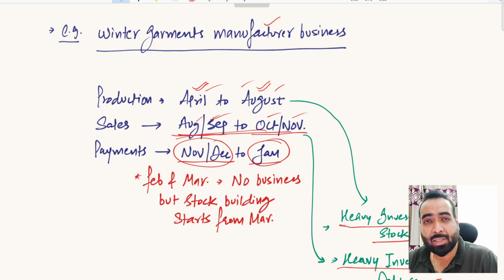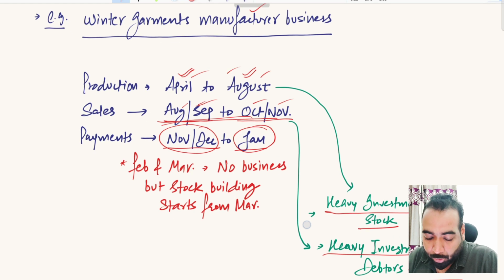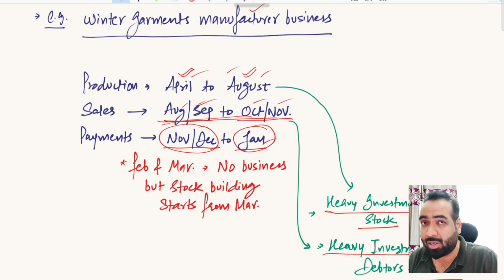So no business, no limit utilization in December and January, because heavy payments are received during these months, and even the limits get into credit balance, meaning they have their own money in the limit account during this period of time. So this is the peak collection time. They don't need any funds, any funding support from anyone during this period.